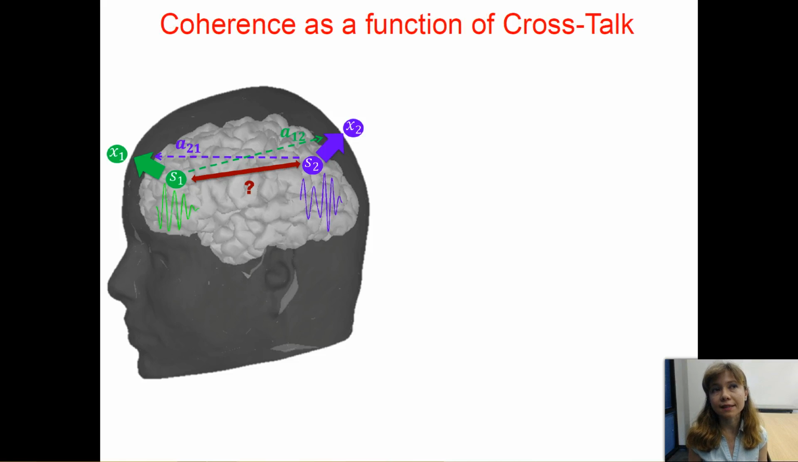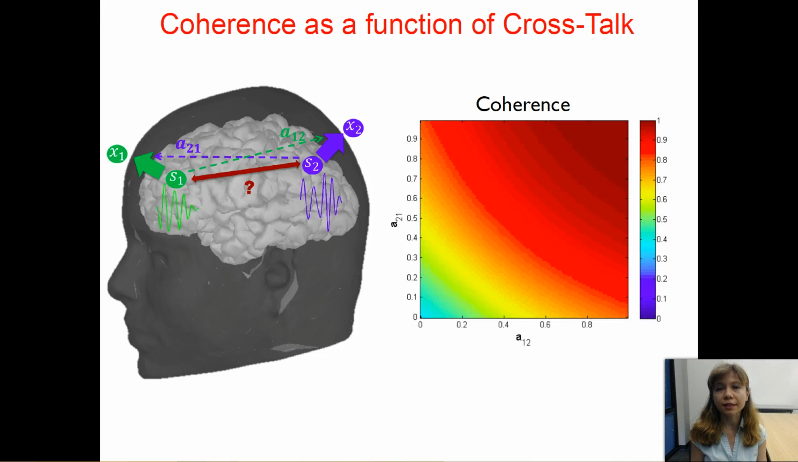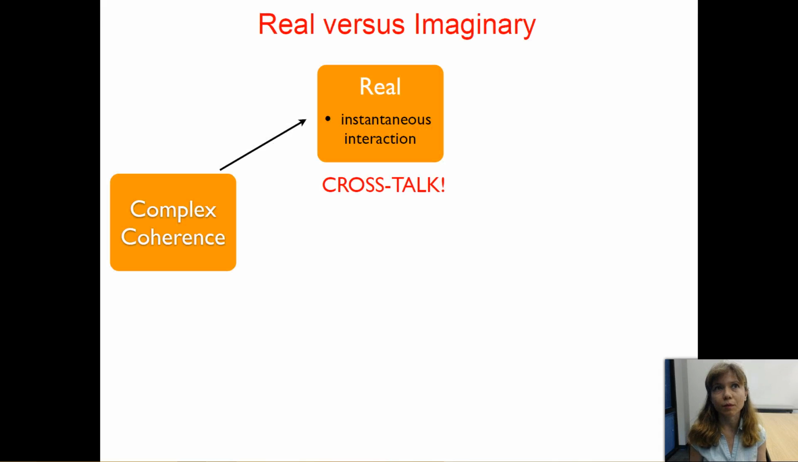For instance, let's say we are interested in the interaction between these sources S1 and S2, but they are both reflected at channels X1 and X2, and the linear mixing is determined by the coefficients A21 and A12. If I plot the coherence between X1 and X2 as a function of these two linear mixing coefficients, you will see the spurious increase in coherence as these linear mixing coefficients increase.